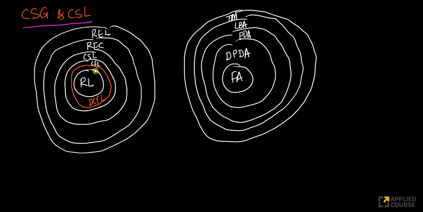Similarly, you have grammars also. You have regular grammar, deterministic context-free grammar, context-sensitive grammar, and your unrestricted grammar, which, to be more precise, actually corresponds to recursively enumerable languages. So this is your hierarchy of languages, hierarchy of grammars, and hierarchy of machines.